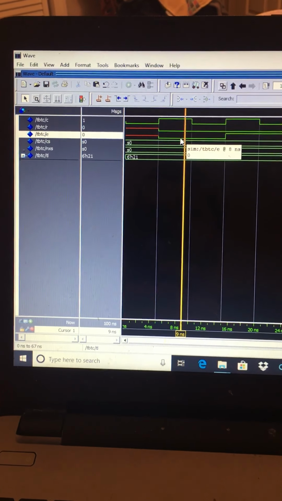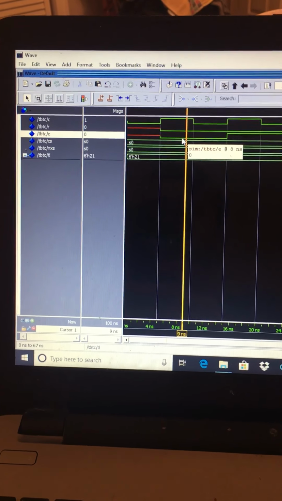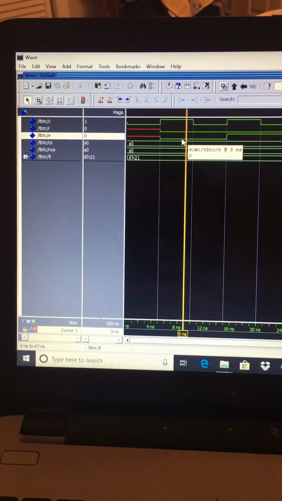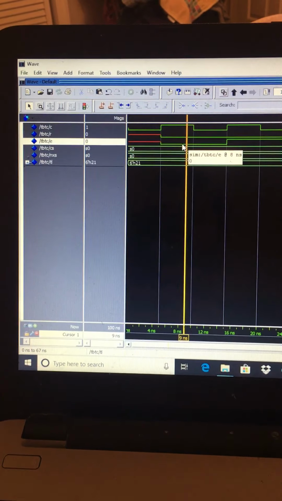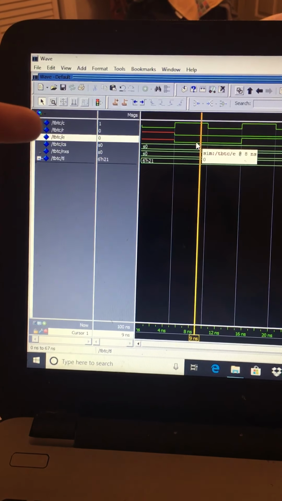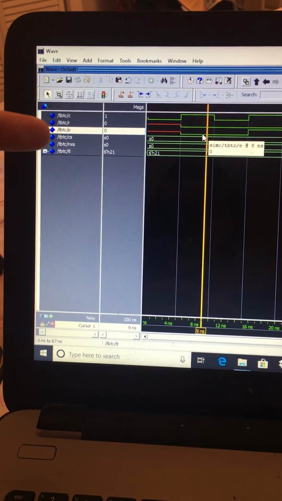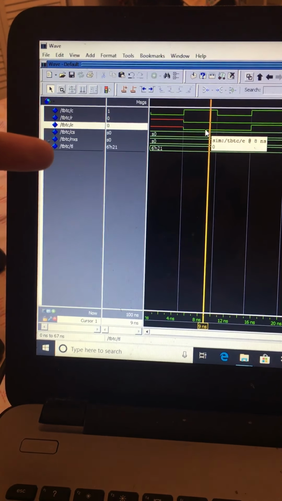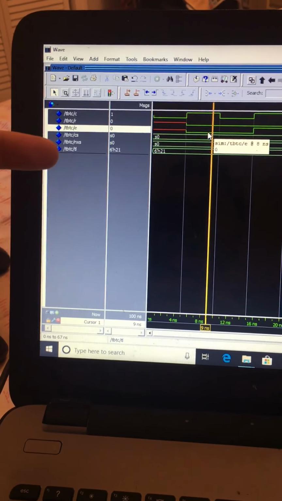This is ECN 423 Section 1, Homework 8, Problem 14.9.1. This is the waveform for the test bench: the clock, reset, car detecting east-west, current state, next state, and the 6-bit traffic light output.